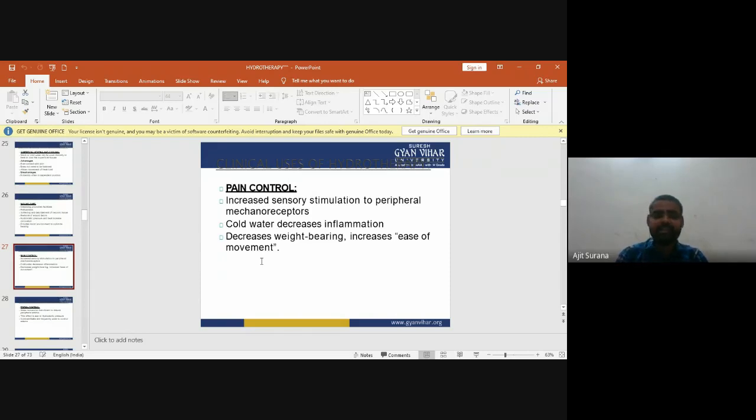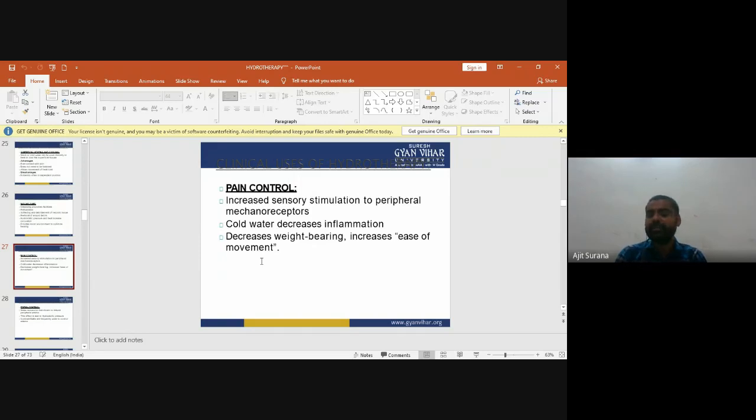They increase sensory stimulation to the peripheral mechanoreceptors. In pain control, they increase the sensory stimulation to the peripheral mechanoreceptors. Mechanoreceptors are the pain receptors. Cold water decreases inflammation. Cold water mainly decreases the inflammation. That's why in inflammation we use ice therapy.